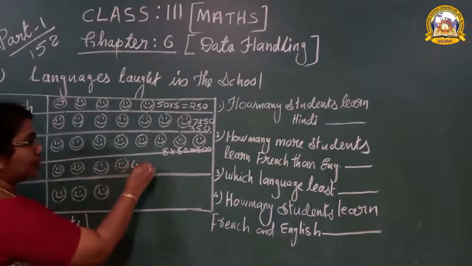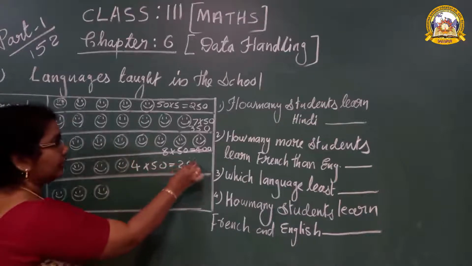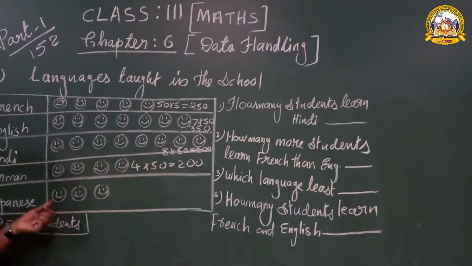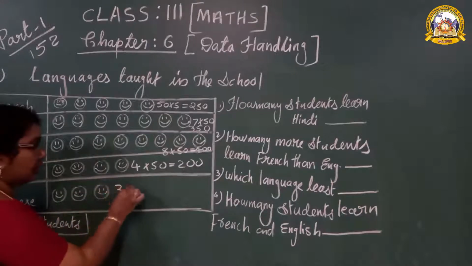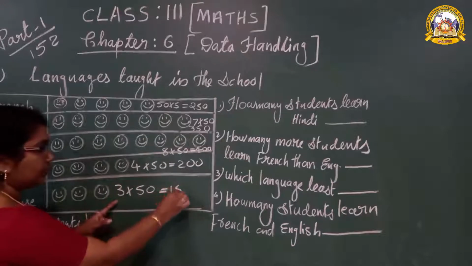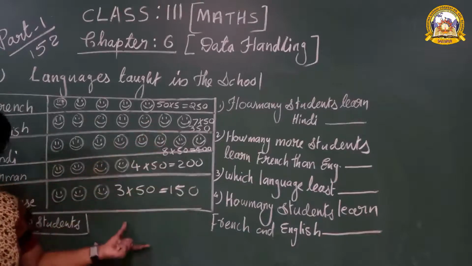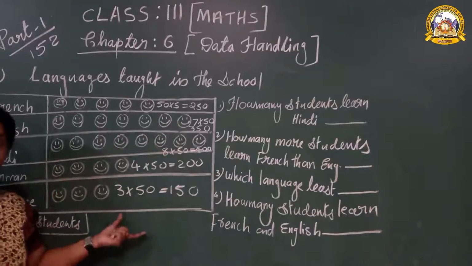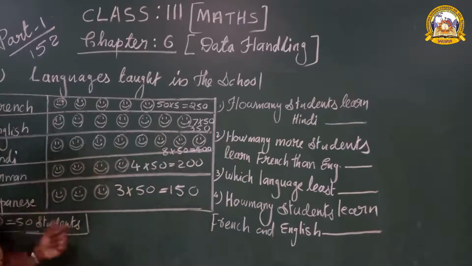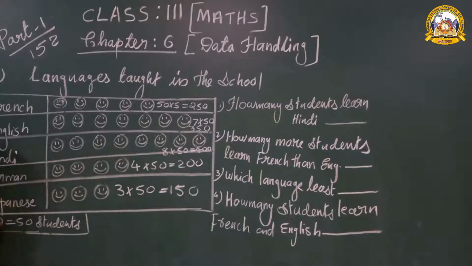So 4 multiplied by 50. 4 5s are 20, then add 0, 200 students. Now Japanese, 1, 2, 3. 3 multiplied by 50. 5 times 3 is 15, then you should add the 0. First you have to write down this, then only you can write down very easy answers. Now, how do you know 1 is 50? Because in the question it is given, one picture shows 50 students.